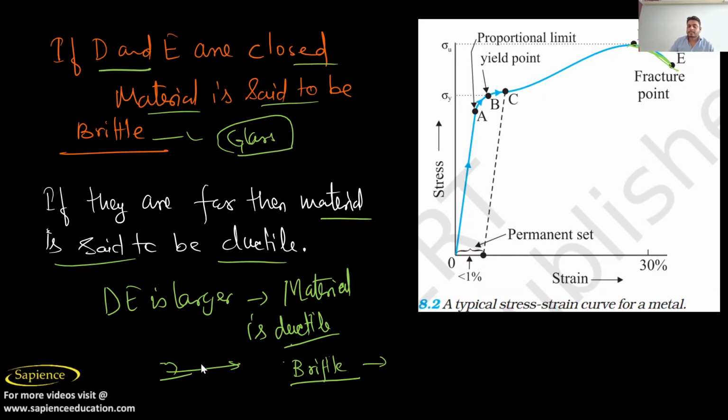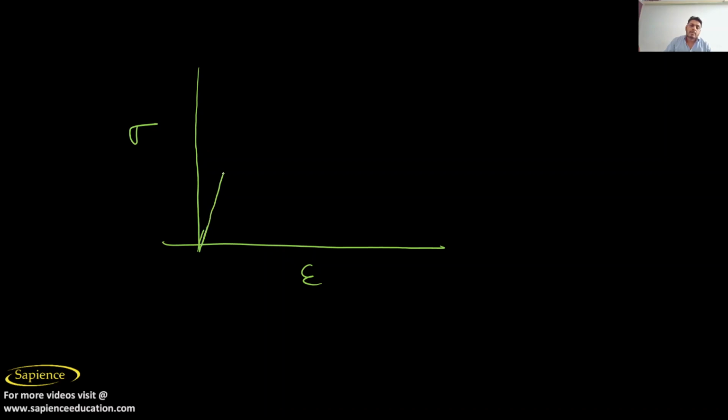Now I hope you have understood the graph. If you want to draw this graph, just draw stress and strain axes, and draw a straight line, because stress is directly proportional to strain. So up to this point, you know well.